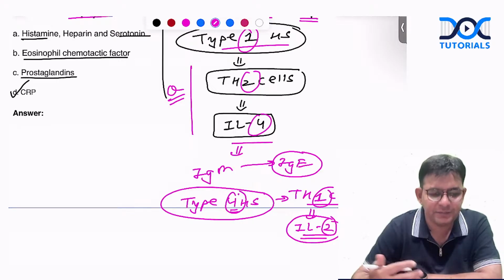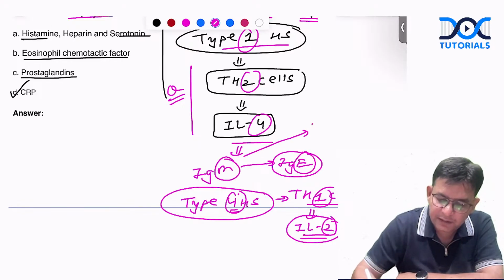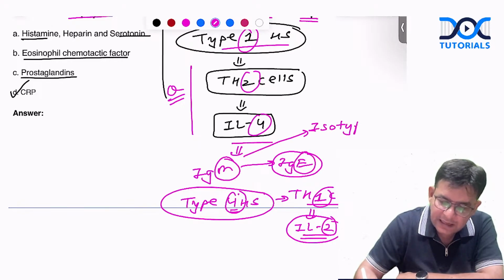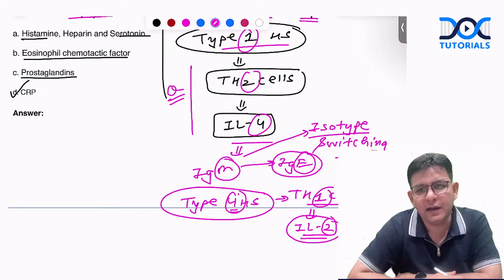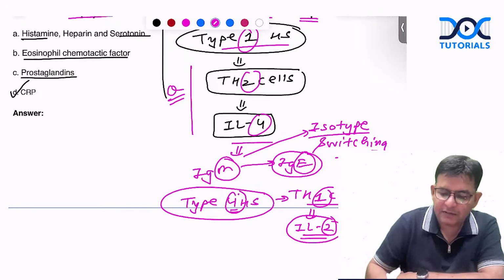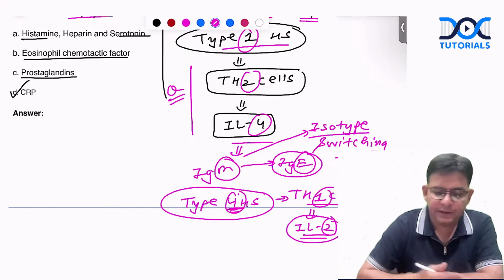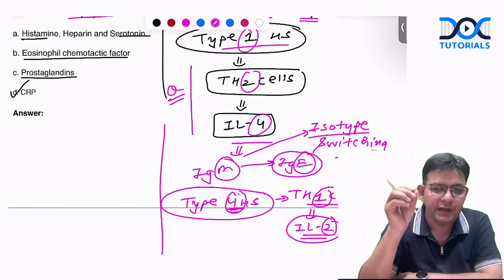And Pooja is telling wonderfully well that the constant portion of the heavy chain is changed in this phenomenon, which is termed isotype switching, also termed class switching. And yes, in type 4, we have granuloma formation, as you are telling us. Okay. In type 2, it is the cytotoxic type. And type 3 is immune complex.